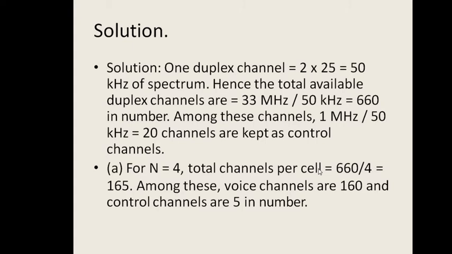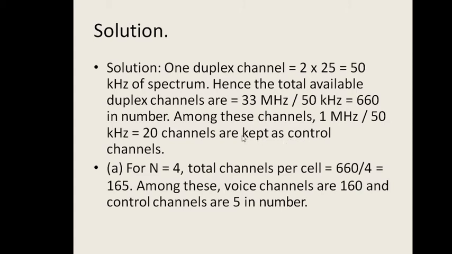One duplex channel. Duplex means there is a two-way. So the simplex channel bandwidth is 25, so the total bandwidth of a duplex channel is 2 into 25, that is 50 kHz. So a 50 kHz spectrum is allocated for the duplex channel, and the total number of channels from the total available spectrum for the cellular system is 33 MHz divided by 50 kHz. So that is 33 MHz divided by 50, that is 660 channels will be available.